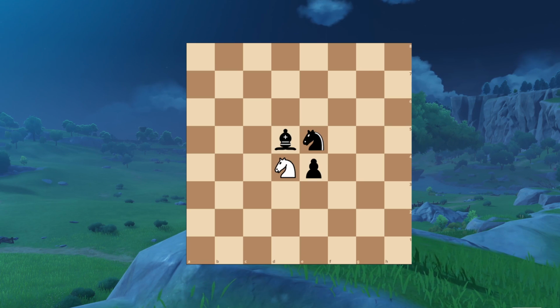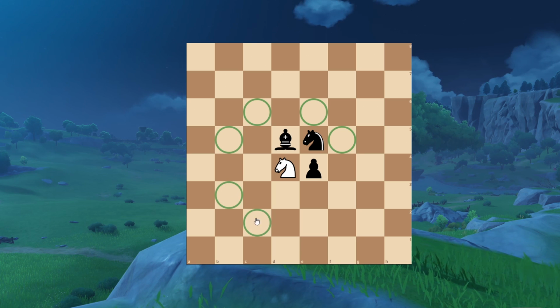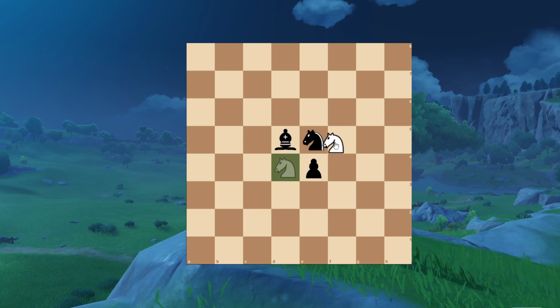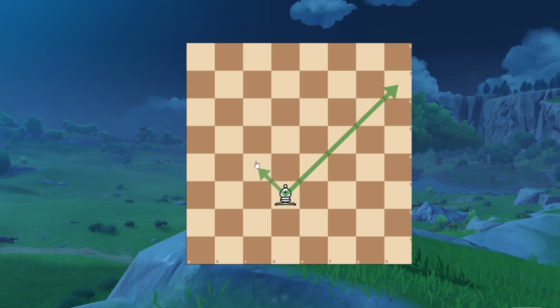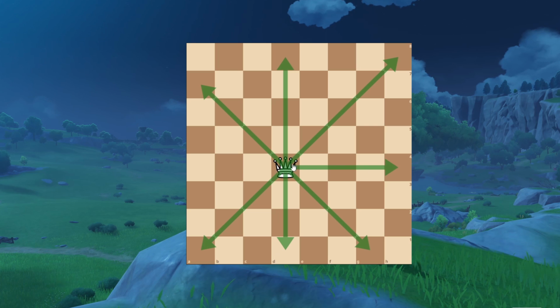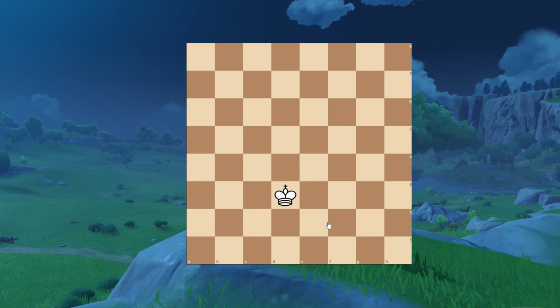The knight is a piece that can disregard any obstacles that may be in its way. It can move either 3 places forward or backwards, then 2 places left or right, or vice versa. The bishop is the diagonal version of the rook, being able to move diagonally any number of spots. The queen can move any direction, any number of spaces, and the king is the win condition. It can move 1 spot in any direction.